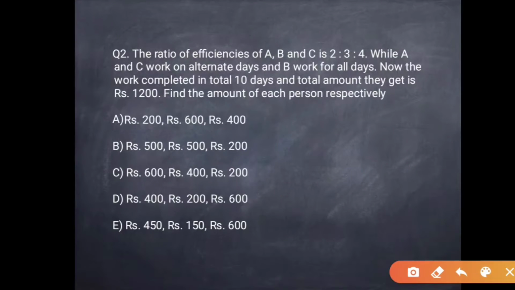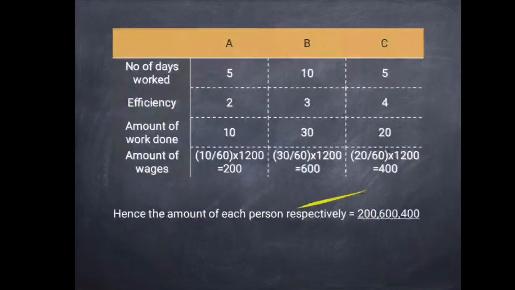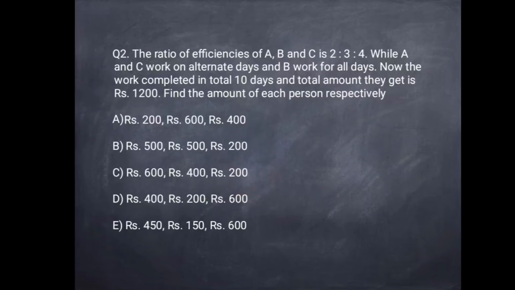This is again a time and work question. So we have the efficiencies of A, B and C in the ratio 2:3:4, and it is given that the work was completed in total 10 days, in which A and C work on alternate days and B works for all days.